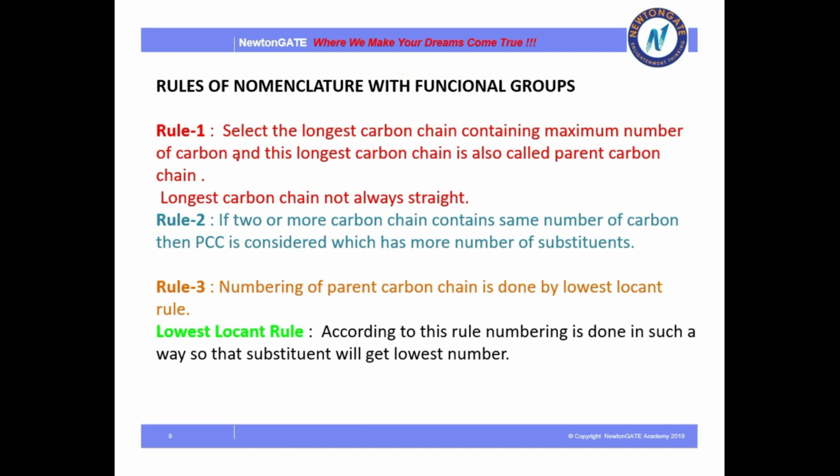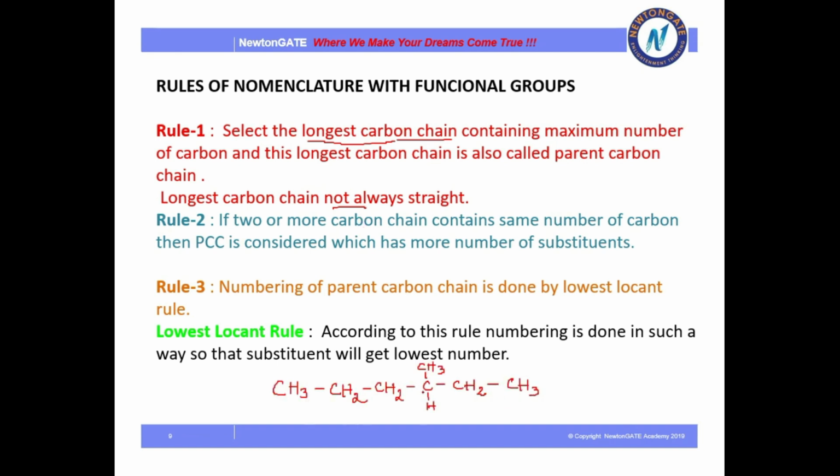The first rule is: always select the longest chain containing the maximum number of carbons, and this longest chain is called the parent chain. This is the first thing you have to keep in mind. It has to be the longest continuous chain. You cannot break the chain. The chain may or may not be straight, that is okay, but you cannot break the chain.